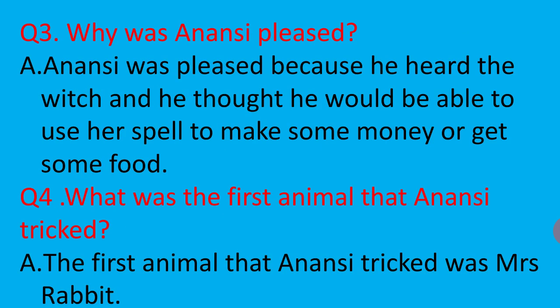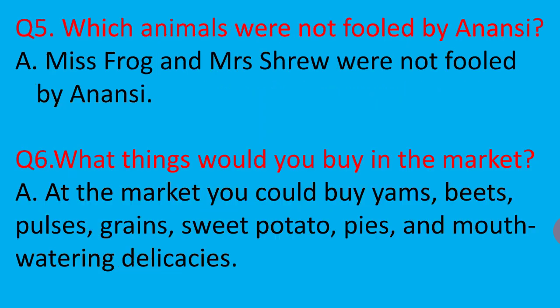Question number 3. Why was Anansi pleased? Answer. Anansi was pleased because he heard the witch and he thought he would be able to use her spell to make some money or get some food. What was the first animal that Anansi tricked? The first animal that Anansi tricked was Mrs. Rabbit.